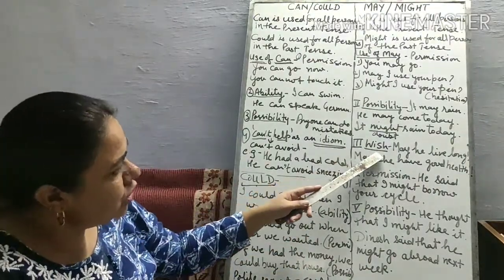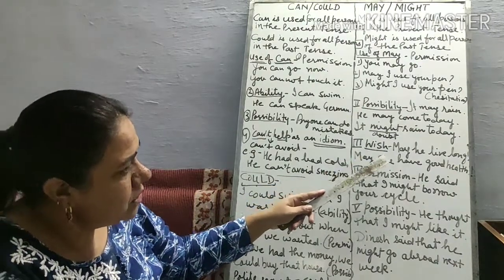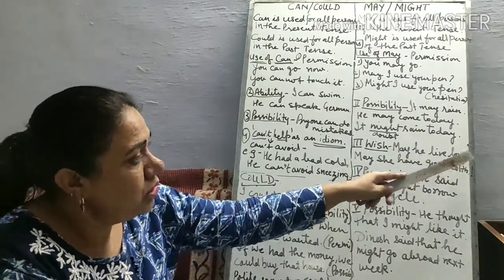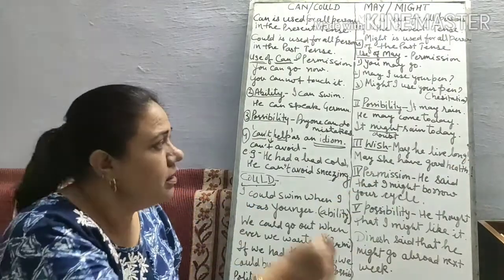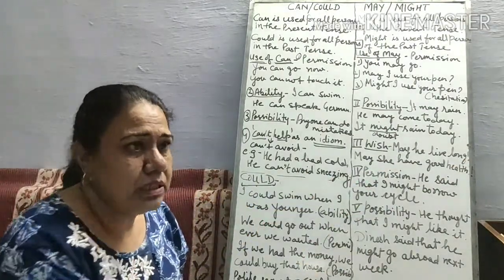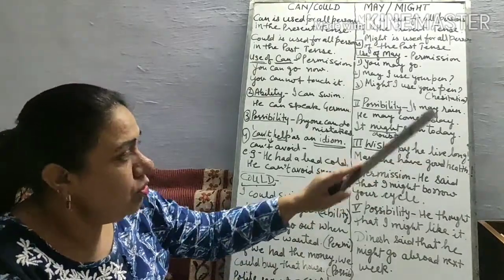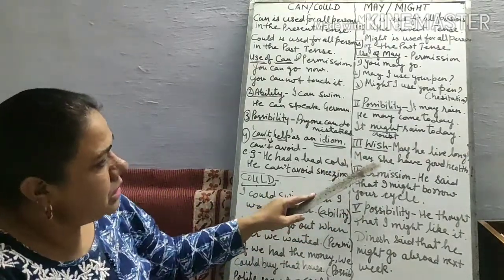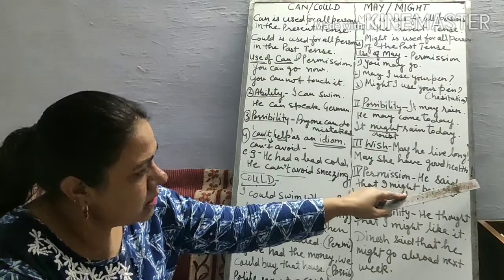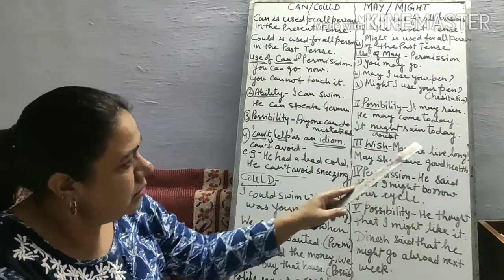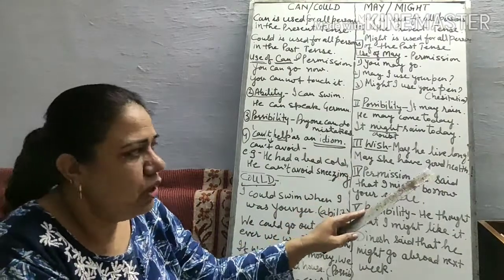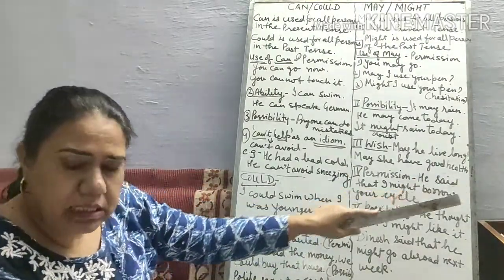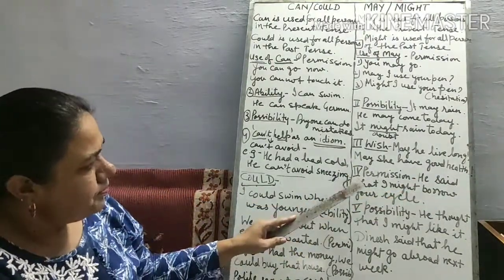Next we take wish. When we talk about wish, may he live long, sign of exclamation. Always put sign of exclamation when we write may he live long. God give you long life. May she have good health, sign of exclamation. When we write a sentence with may for wish, always put sign of exclamation at the last.